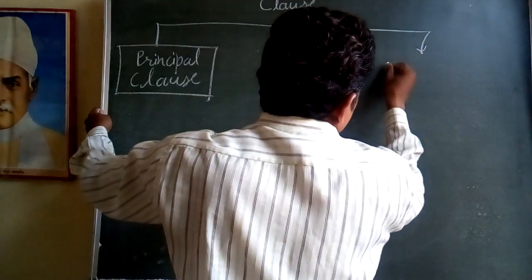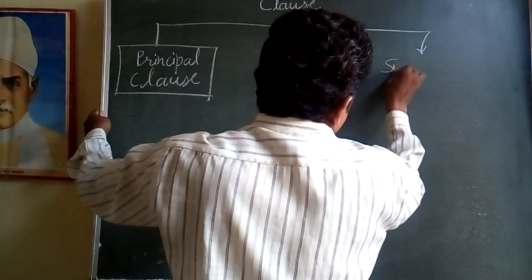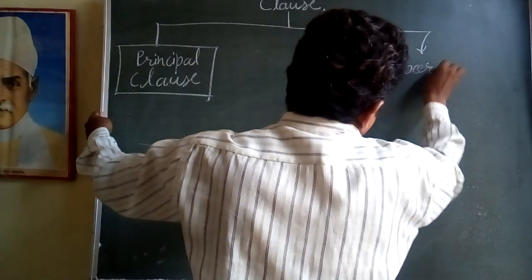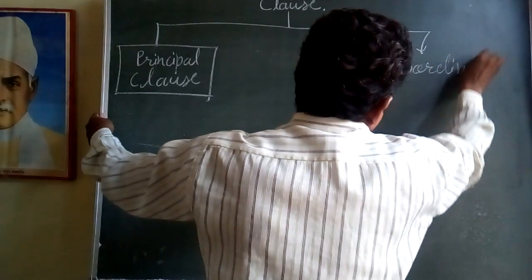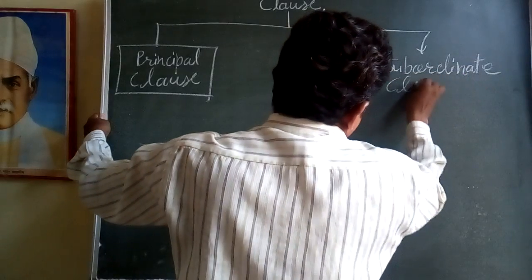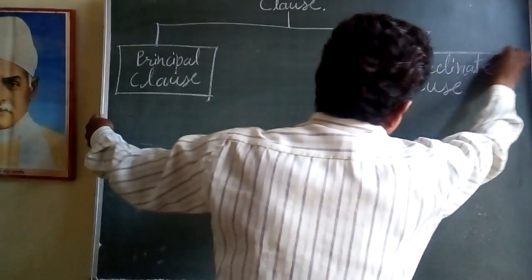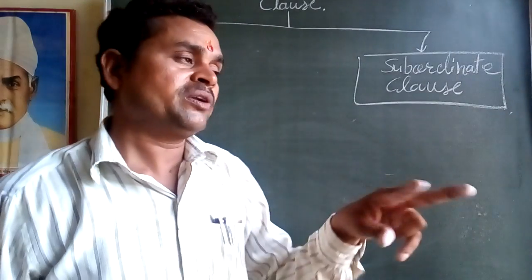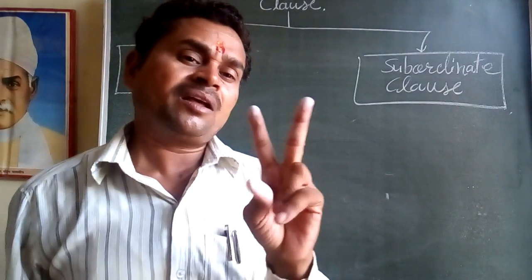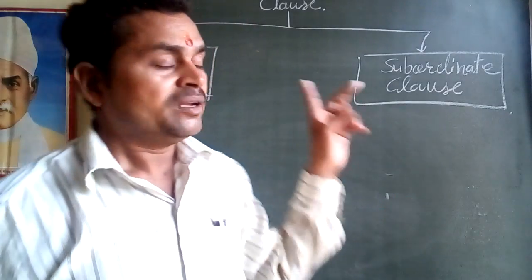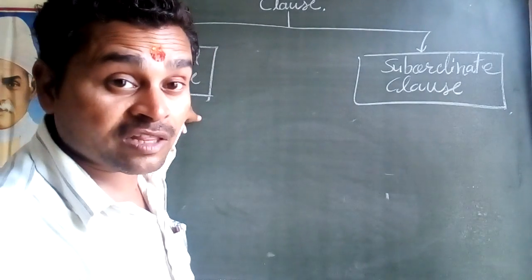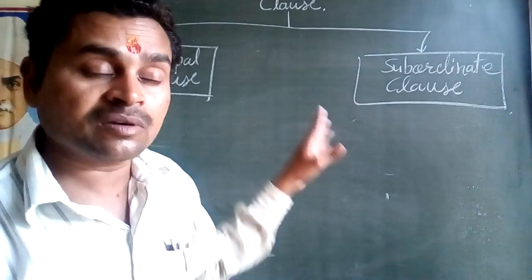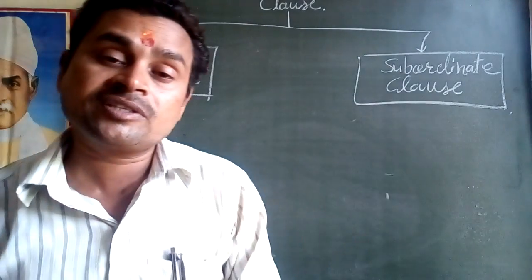And this one is the subordinate clause. So you can say that mainly there are two types of clause. The second name of the principal clause is the main clause.